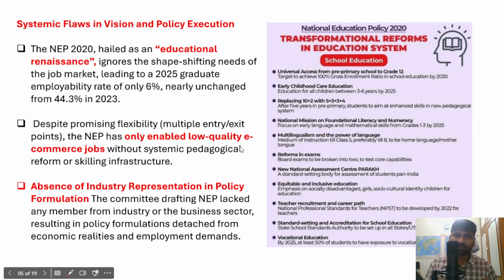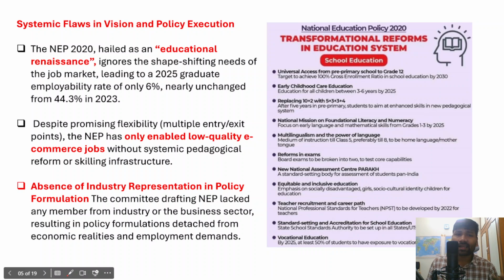In fact, a number of other countries have been working on deep technologies, but in India, most of these sectors or startups are concentrated in e-commerce jobs or food delivery platforms. So it has only enabled low quality e-commerce jobs without a systematic pedagogical reform or scaling infrastructure. So this is another major problem in the implementation of national education policy.